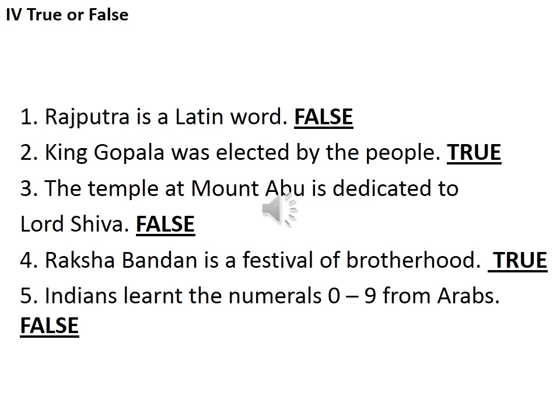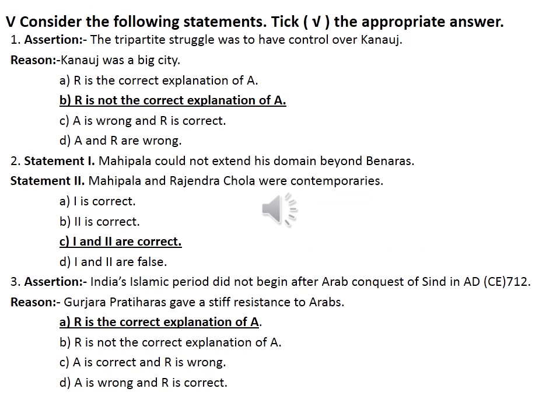So first question, Rajaputra is a Latin word. False. King Gopala was elected by the people. True. The temple at Mount Abu is dedicated to Lord Shiva. False. Fourth, Raksha Bandhan is a festival of brotherhood. True. Indians learnt the numerals 0 to 9 from Arabs. False.